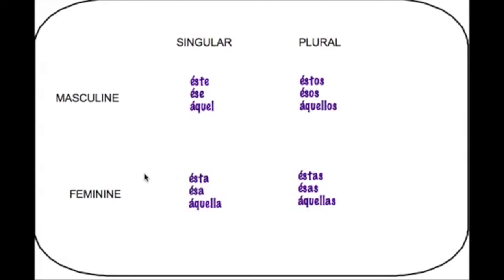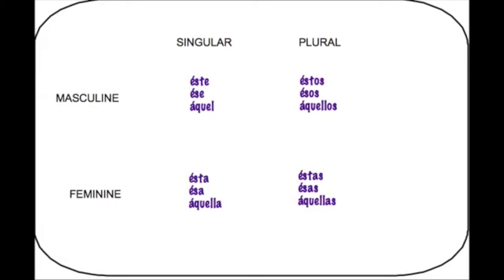So the only difference between demonstrative adjectives and demonstrative pronouns is that demonstrative adjectives do not have accents, but are always followed by whatever thing it is that you're referring to. And demonstrative pronouns do all have accents on the first letter, but you don't need the item right after your pronoun. And the accents are super important. Think about if we didn't put this accent here on this E and instead we put it on the A, it's no longer a demonstrative pronoun. Now it's a conjugation of estar. So be very careful where you put your accents and if you need them.